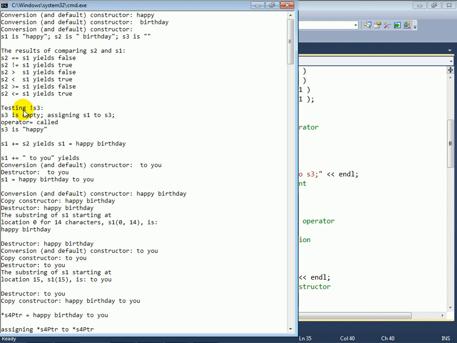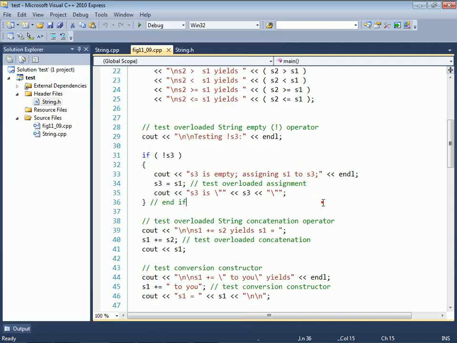So you can see that S3 is indeed empty, and that we're assigning. We can see that the operator assignment was called, and we're again outputting there so you can see when this gets called. And finally, we show you the contents of the object S3.